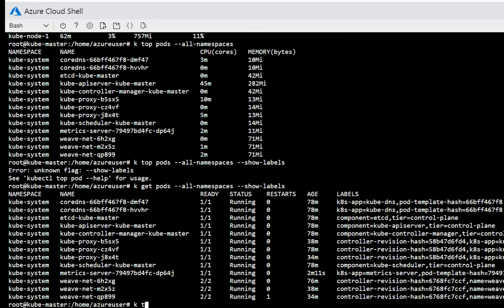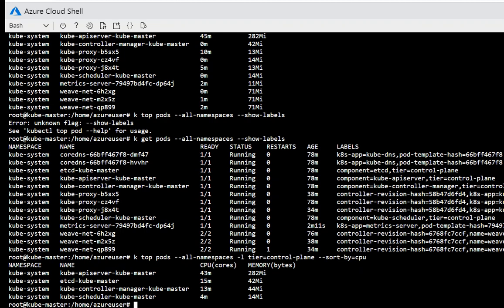So if I type top pods hyphen hyphen all hyphen namespaces, then I will use the label which says tier equal to control plane, and then I will use sort by equal to CPU.